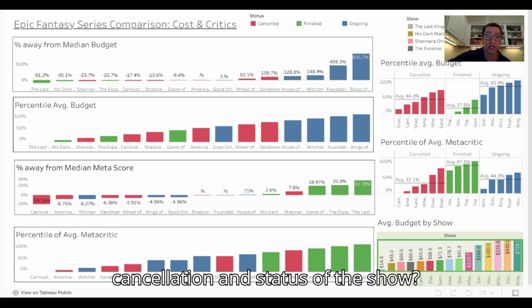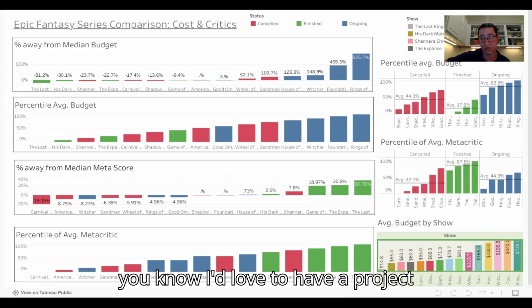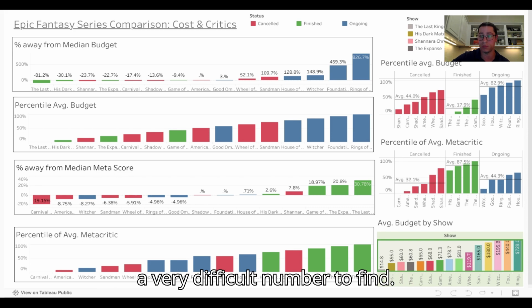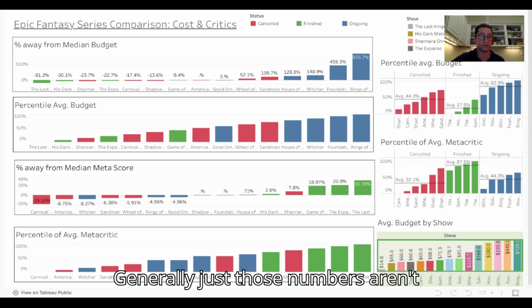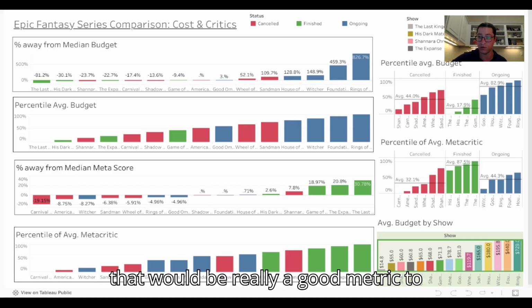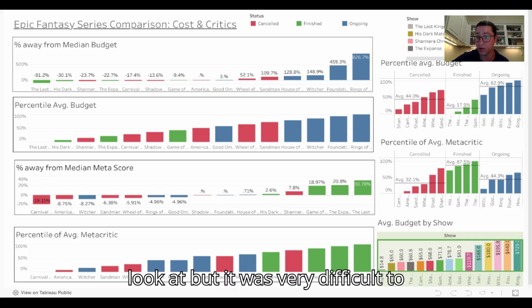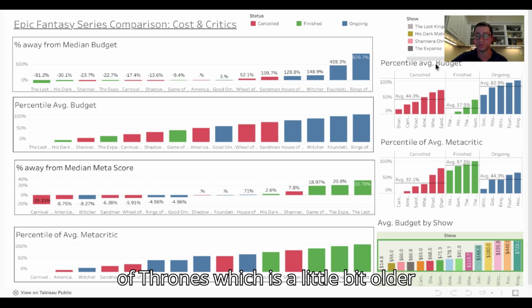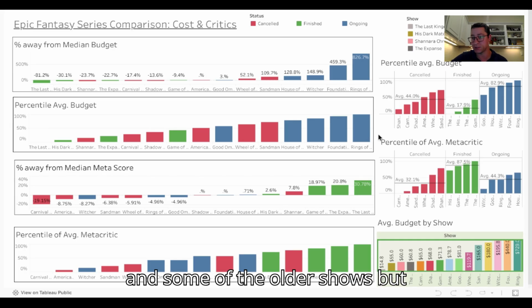I'd love to have a project looking at the viewership. That was just a very difficult number to find. Generally, those numbers aren't published until much later. So I think that would be a really good metric to look at, but it was very difficult to find. I could only find it for Game of Thrones, which is a little bit older, and some of the older shows, but viewership was not published very much.